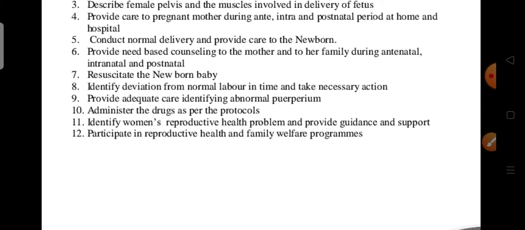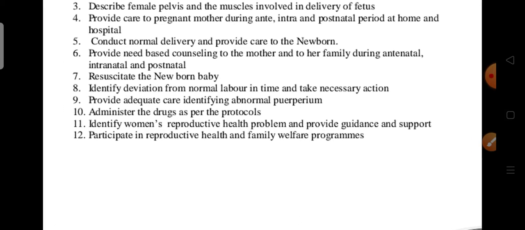Soon after the delivery of the baby, we have to assess the condition of the baby by following the Apgar score. So heart rate, pulse rate, muscle tone, skin color, reflexes, and everything. By following this, we can know the condition of the baby. If the baby is not good, if the Apgar score is very low, then immediately what we have to do is resuscitate the baby. Why do we have to do the resuscitation? To bring the baby back to normal condition.